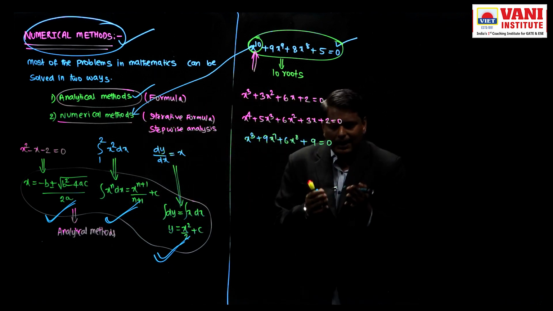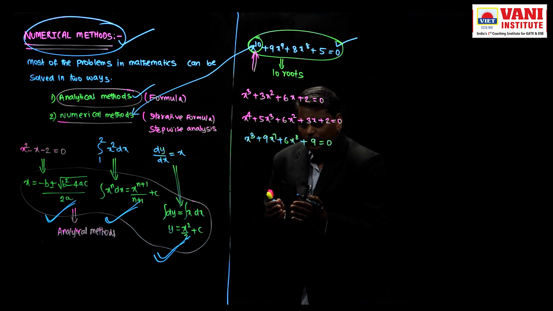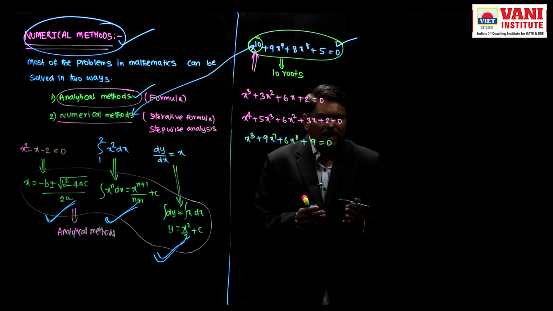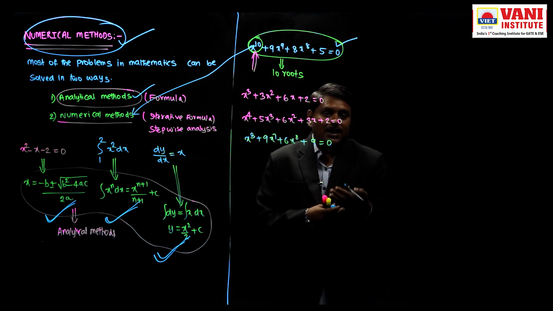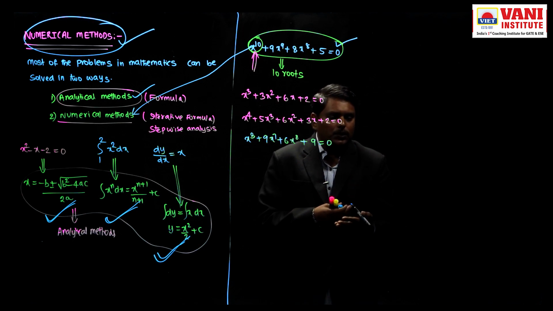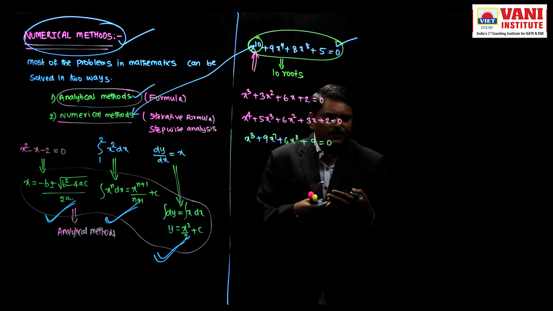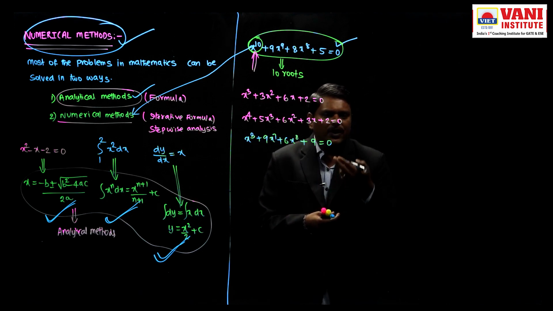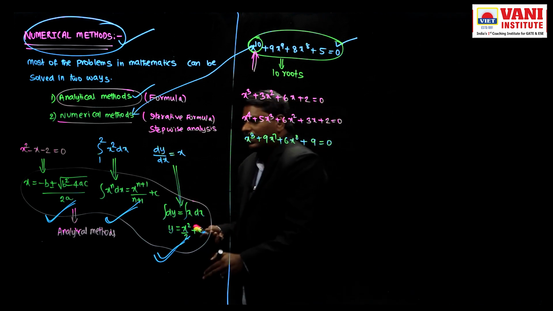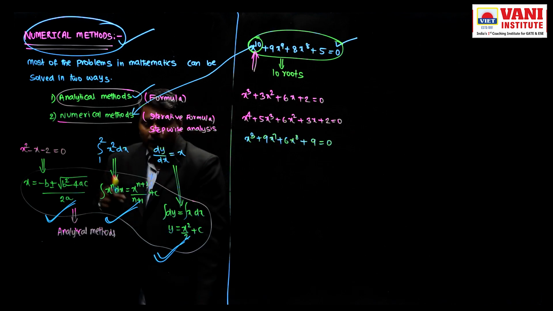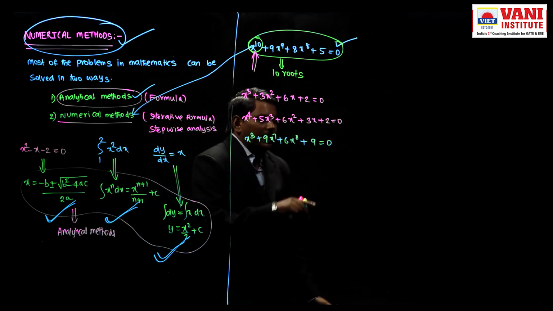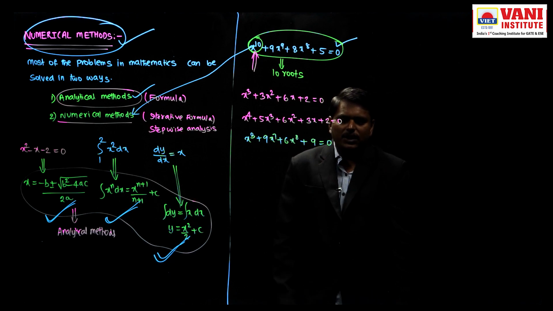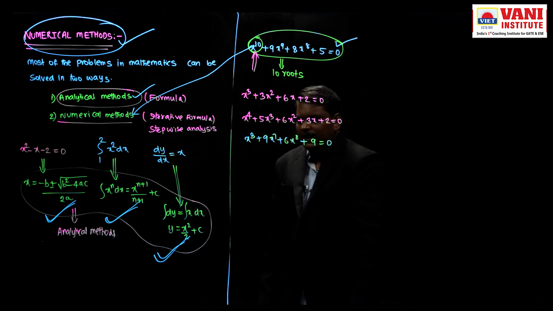That means as the order increases, we cannot solve polynomials by using analytical methods. So polynomials of order greater than 4 cannot be solved by using analytical methods. Instead of saying cannot be solved, it is difficult for us to solve polynomials of order greater than 4 by using analytical methods. But the same problems can be solved by using numerical methods also. This is the first advantage of numerical methods over analytical methods.